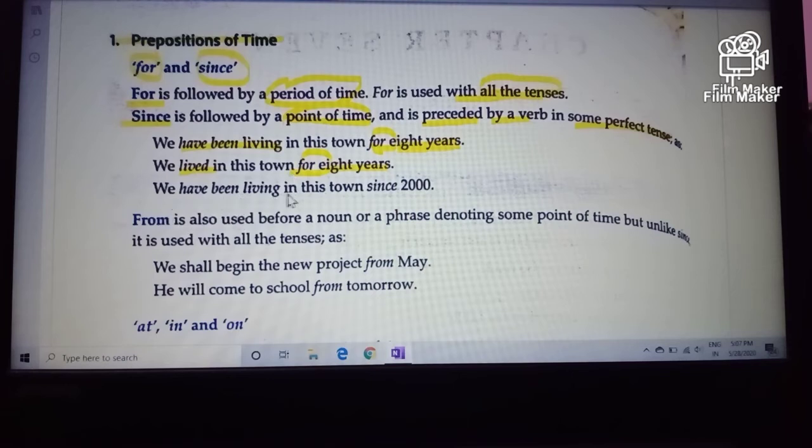We have been living in this town since 2000, since being a point of time, in the sense of the beginning of time. We have been living in this place or this town from 2000 onwards up to the present. So the starting time is mentioned by since.